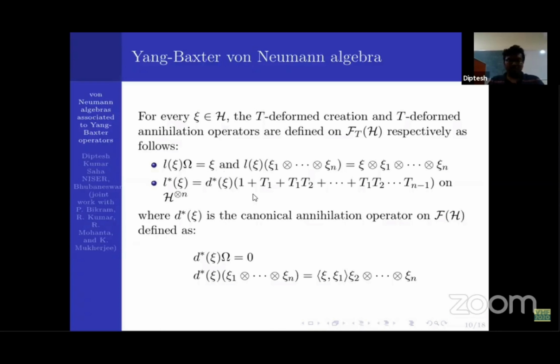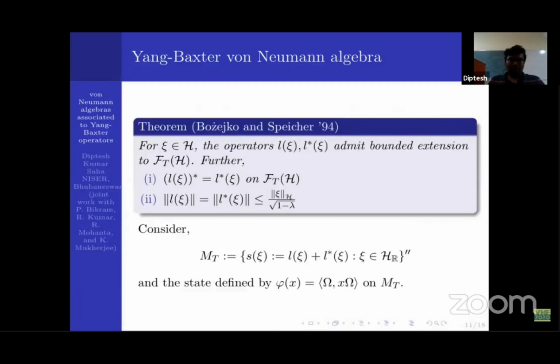So we just multiply the d star psi with the quantity. So what are T_i's? T_i's are the proper amplifications of T itself. So this acts on H tensor n. So now we have a creation and annihilation operator on the T Fock space. Now what we are going to do, we are going to define.